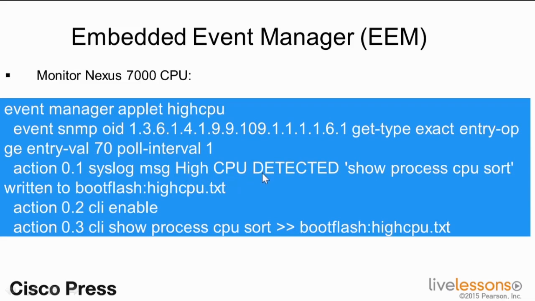So in the event that I have a high CPU, based upon the event defined here, I now have a syslog, high CPU detected, and I also wrote it to bootflash high_CPU.txt. So I can go ahead and verify different events that have happened based upon this string, so I can detect and get information based upon a timestamp when I hit a high CPU threshold, whatever we deem to be the interval. And then here's the actual syslog message that's written, CPU detected, and I'm going to go ahead and show the process CPU sort to bootflash. And here's the actual file that will be written to bootflash.